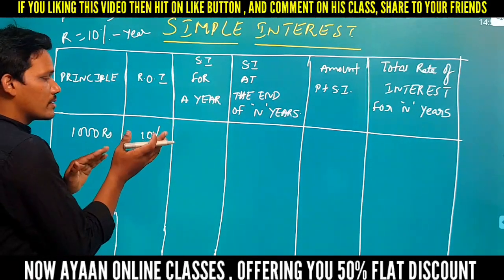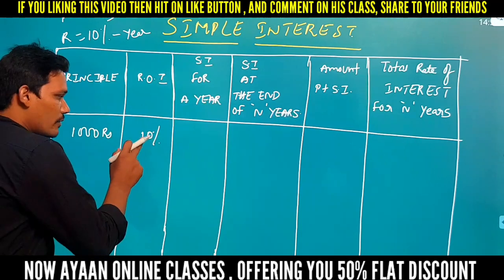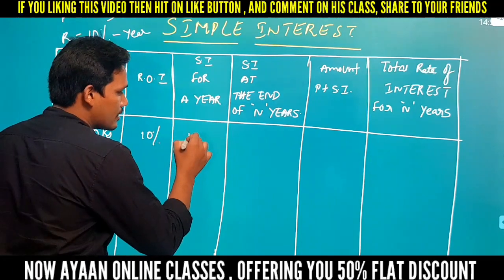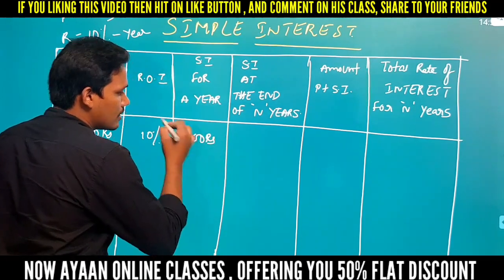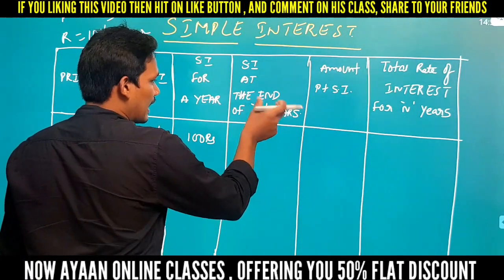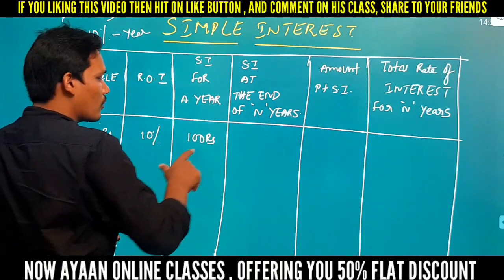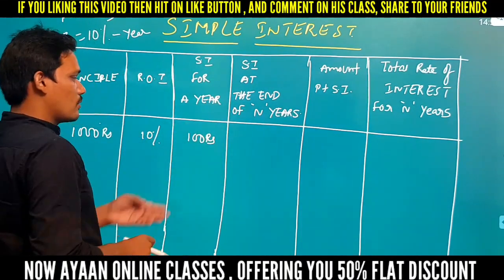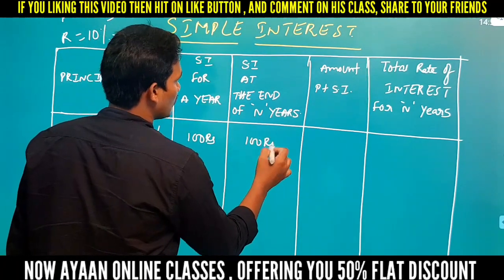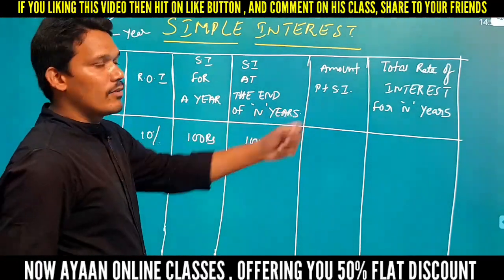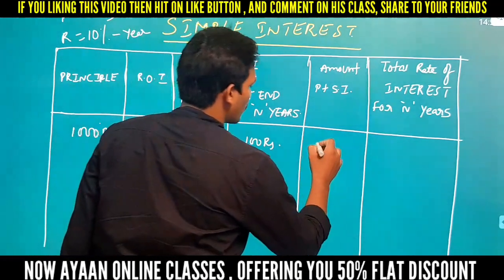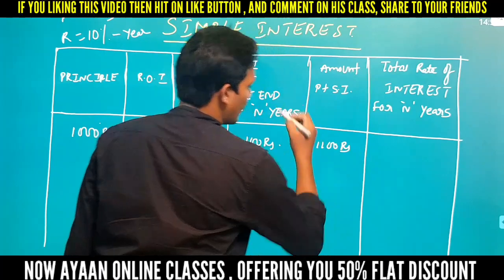Now we are going to discuss the first year. If you charge 10% on this 1000 rupees, how much interest are you going to get? That is 100 rupees. So in the first year you get 100 rupees as interest. Next term, simple interest at the end of n years. At the end of n years means we are at the end of the first year, so the simple interest we got is 100. Amount at the end of the first year: the principal is 1000, and 1 year interest is 100, so in total it becomes 1100 rupees at the end of 1 year.